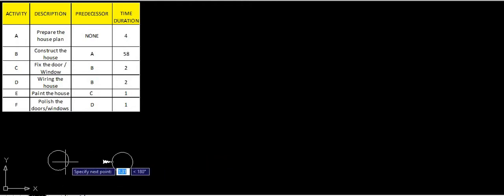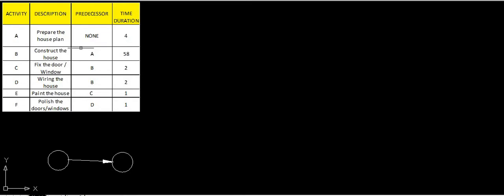This is nothing but the activities. This arrow indicates the forward motion of the network diagram. As I have already said, we are drawing the network diagram from left to right, because there is progress in the construction of work. As the progress of work increases, we will draw the network diagrams accordingly.